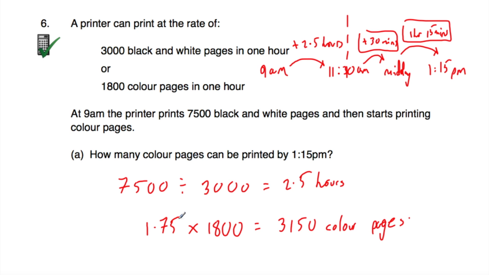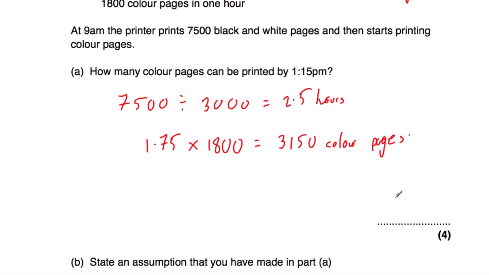And that's it. Now, another way to do that would be to say, well, in 1 hour, it would be 1,800. In 3/4 of an hour, we could work out 3/4 of 1,800, and 3/4 of 1,800 is equal to 1,350. And if you add the 1,800 and the 1,350, that's also equal to 3,150 colour pages. And that's it. So how many colour pages can be printed by 1:15 p.m.? The answer is 3,150.